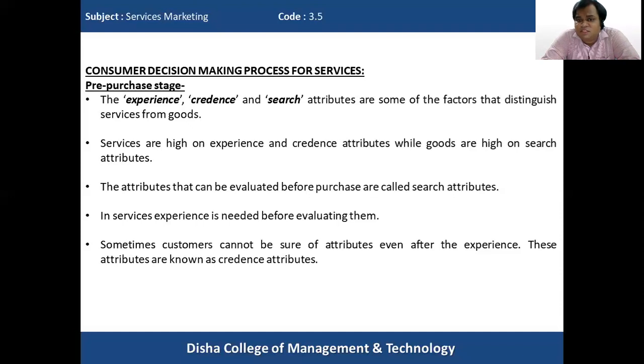Even if we have experienced the service, we are not happy, or we are not sure whether the decision to take the service from the particular service company was right or not. So when customers cannot be sure of the attributes even after experience, such attributes are known as credence attributes. So we can say that experience and credence attributes are generally high in case of services, and search attributes are more common or high in case of goods.